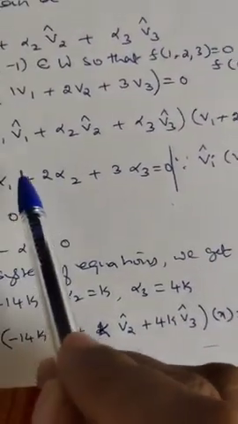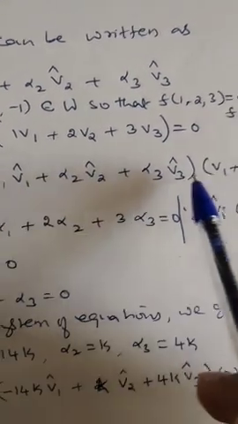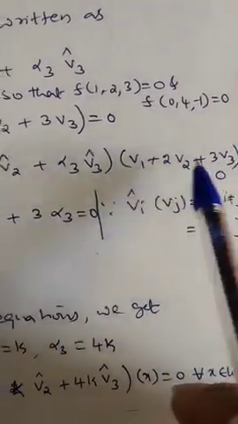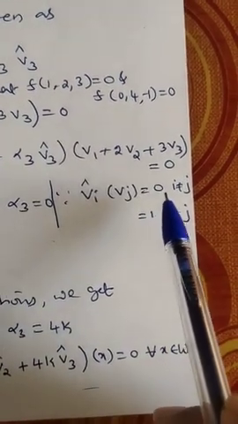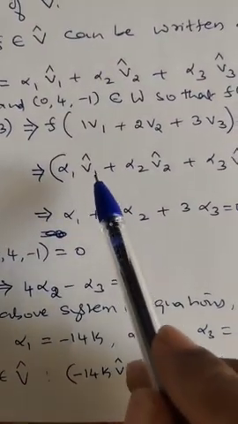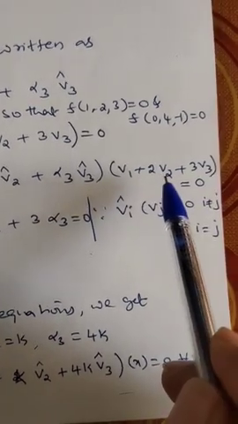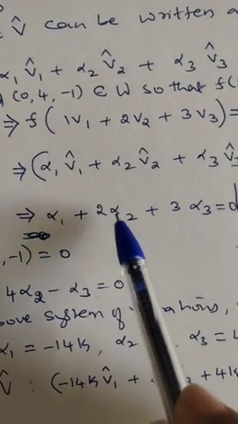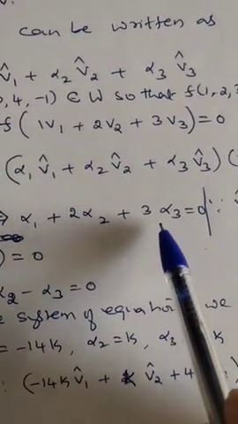Now look here, this implies alpha 1 into V1 cap of this plus alpha 2 into V2 cap of this plus alpha 3 into V3 cap of this. But we know that Vi cap of Vj is 0 if i is not equal to j, and 1 if i is equal to j. Therefore alpha 1 into V1 cap of V1 is 1, V1 cap of V2 is 0, V1 cap of V3 is 0, so only alpha 1 remains. Likewise, 2 times alpha 2 plus 3 times alpha 3 is equal to 0.